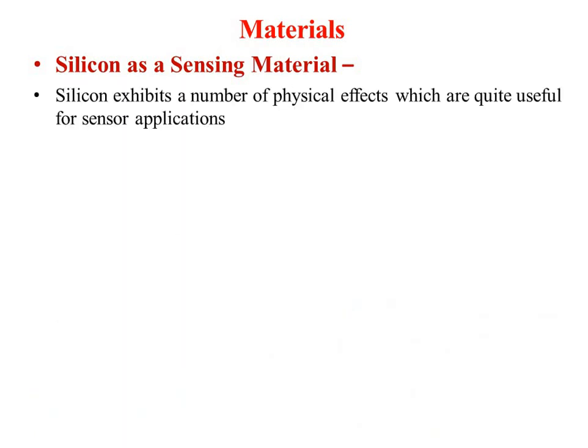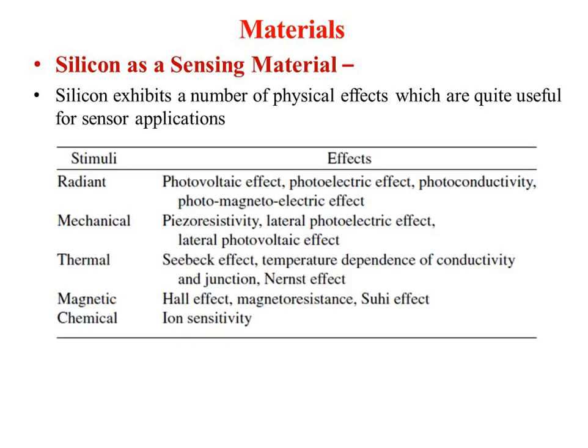So silicon exhibits a number of physical effects which are quite useful for sensor applications. As silicon is a semiconductor, it will exhibit the piezoresistive property which can be used for measurement in sensor applications. So you can use it for various stimuli: radiant, mechanical, thermal, magnetic, as well as chemical.